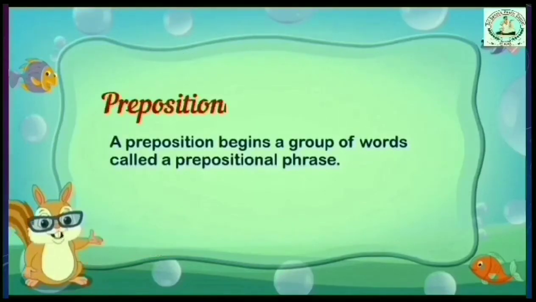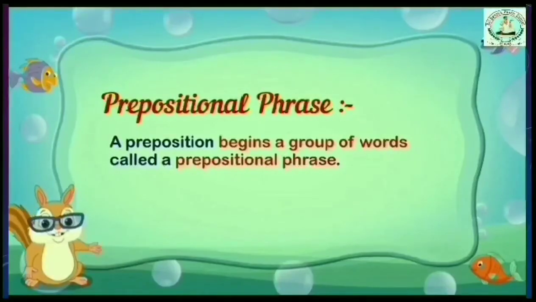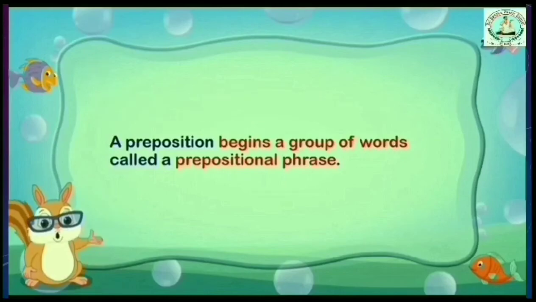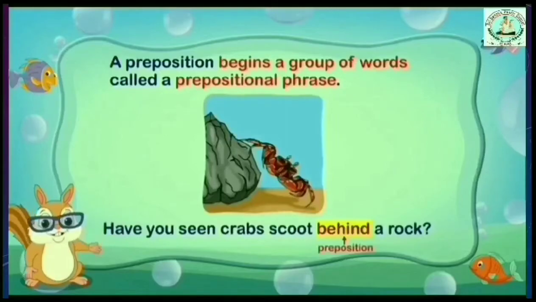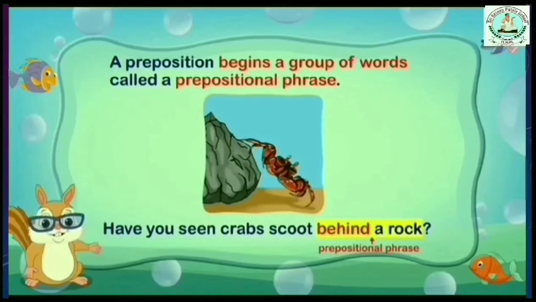Now prepositional phrase. A preposition begins a group of words called a prepositional phrase. Look at the picture. For example, have you seen crabs scoot behind a rock? Here, behind is a preposition.